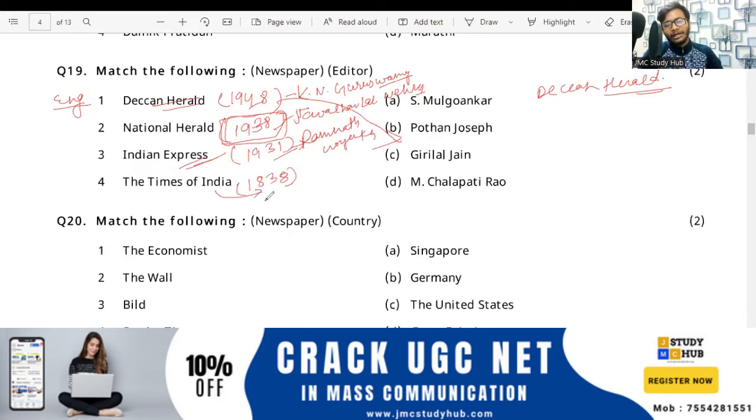Now talking about 1838, the Times of India, that was started by the Bennett Coleman Company, right? Bennett Coleman. And the current editor is Jaideep Bose. Remember this, these are the important things that you have to remember. Please, जल्दी से सभी लोग बताइए. Everybody answers.